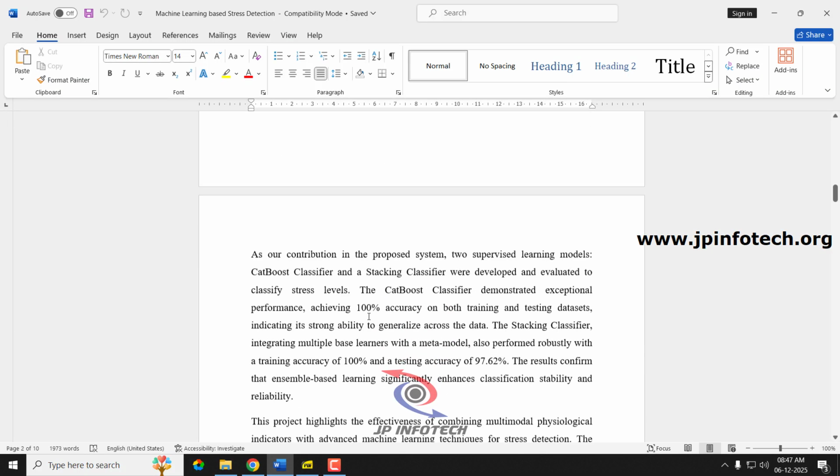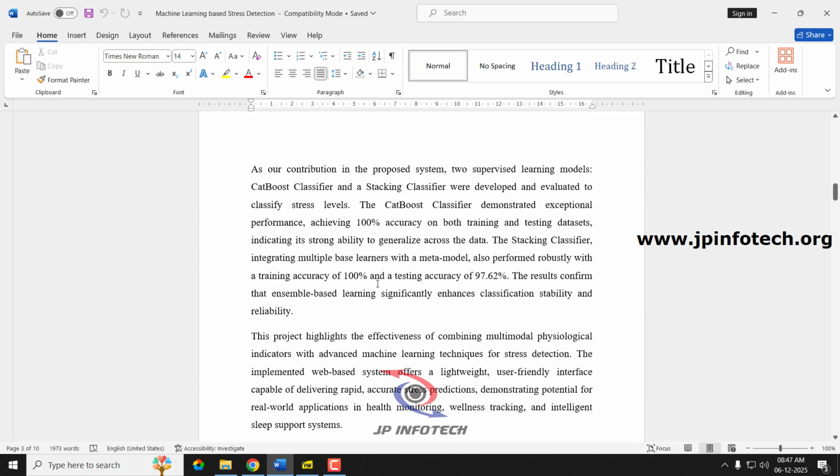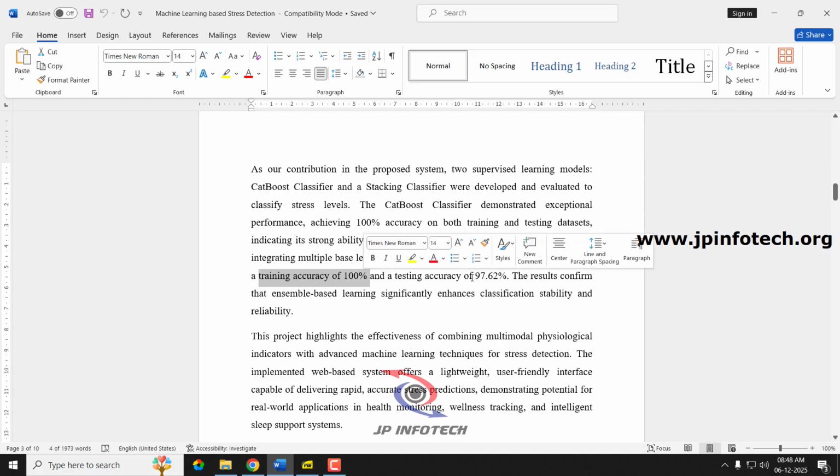Now coming back to the abstract part, let us see the models that we are going to use. Here we use two different models: one is the CatBoost classifier, and the second is the stacking classifier. Using the CatBoost classifier, we have achieved 100% accuracy on both training and testing. With the stacking classifier, we have achieved 100% training accuracy and a testing accuracy of around 97.62%.